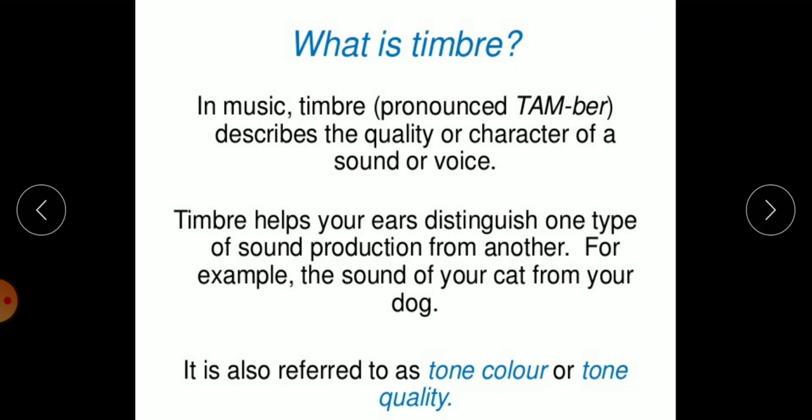The timbre helps your ears to distinguish between two different types of sound. Example, the sound of a cat from the sound of your dog. So there are two different sounds which a human can hear properly and recognize that this sound is of a dog, this sound is of a cat. In a similar manner, we can realize that this person is a male and this person is a female. So that is nothing but a timbre. It is also referred to as tone color or tone quality. So we can even use terms like tone color or tone quality for recognizing sound. I hope you have understood the concept. Thank you and have a nice day.